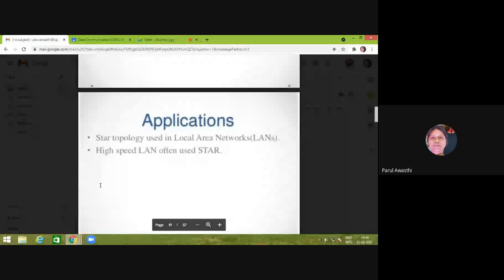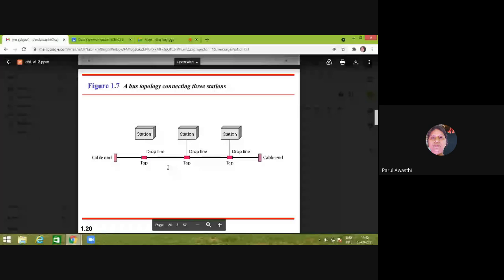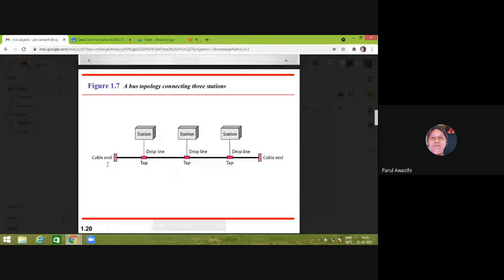In bus topology, there is a backbone of the system which is called the cable. Cable ends are connected at both sides of the cable, and there are a number of taps, vampire taps, through which a number of stations are connected.